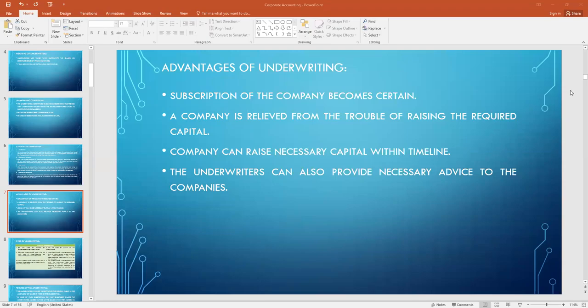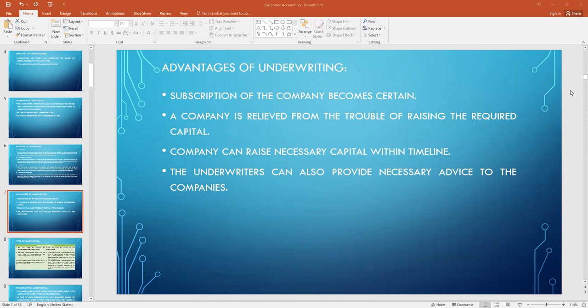Good morning, students. After discussing the definition of underwriting and underwriting commissions, today we are going to discuss the advantages of underwriting. So, what are the different advantages of underwriting we are having? First, a subscription of the company becomes sustained.